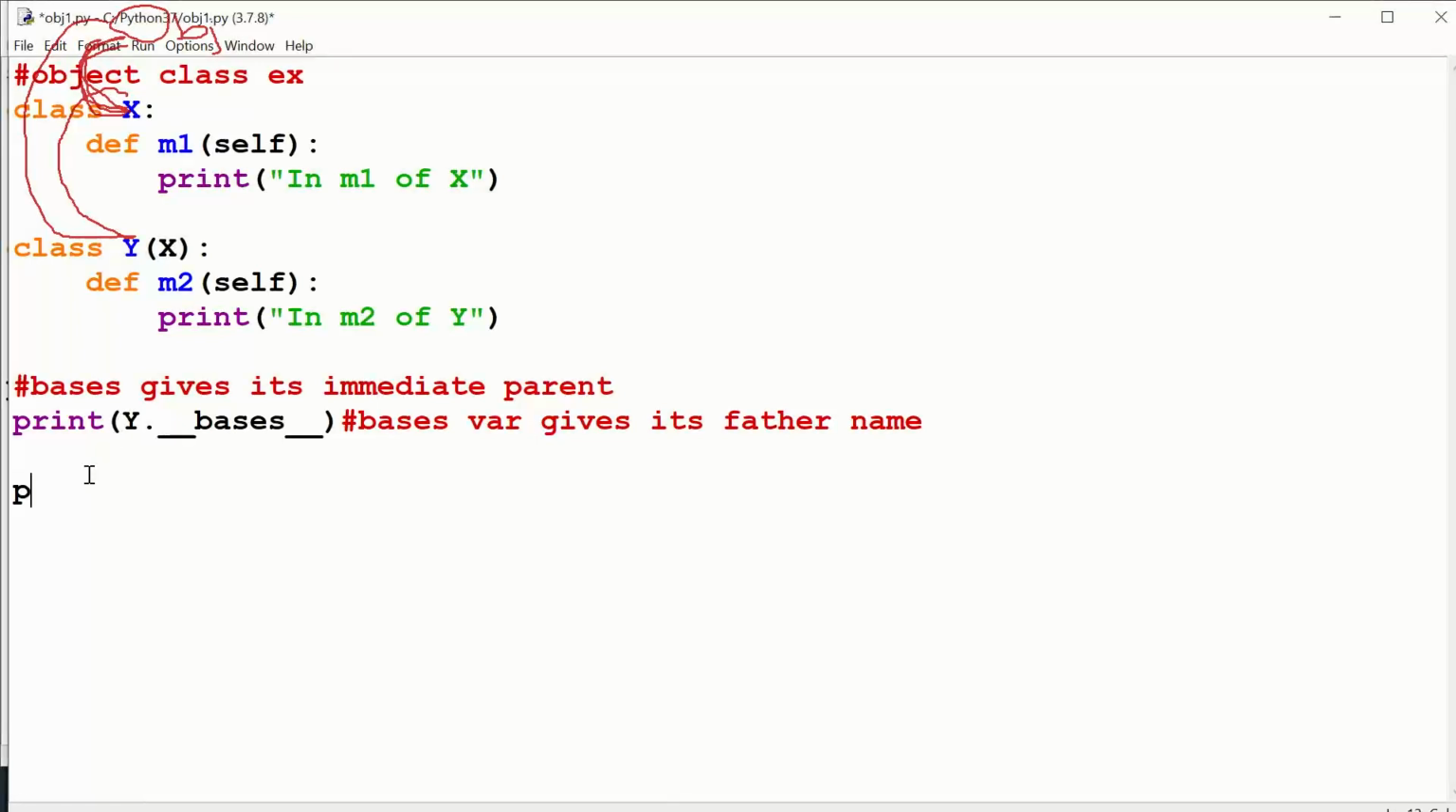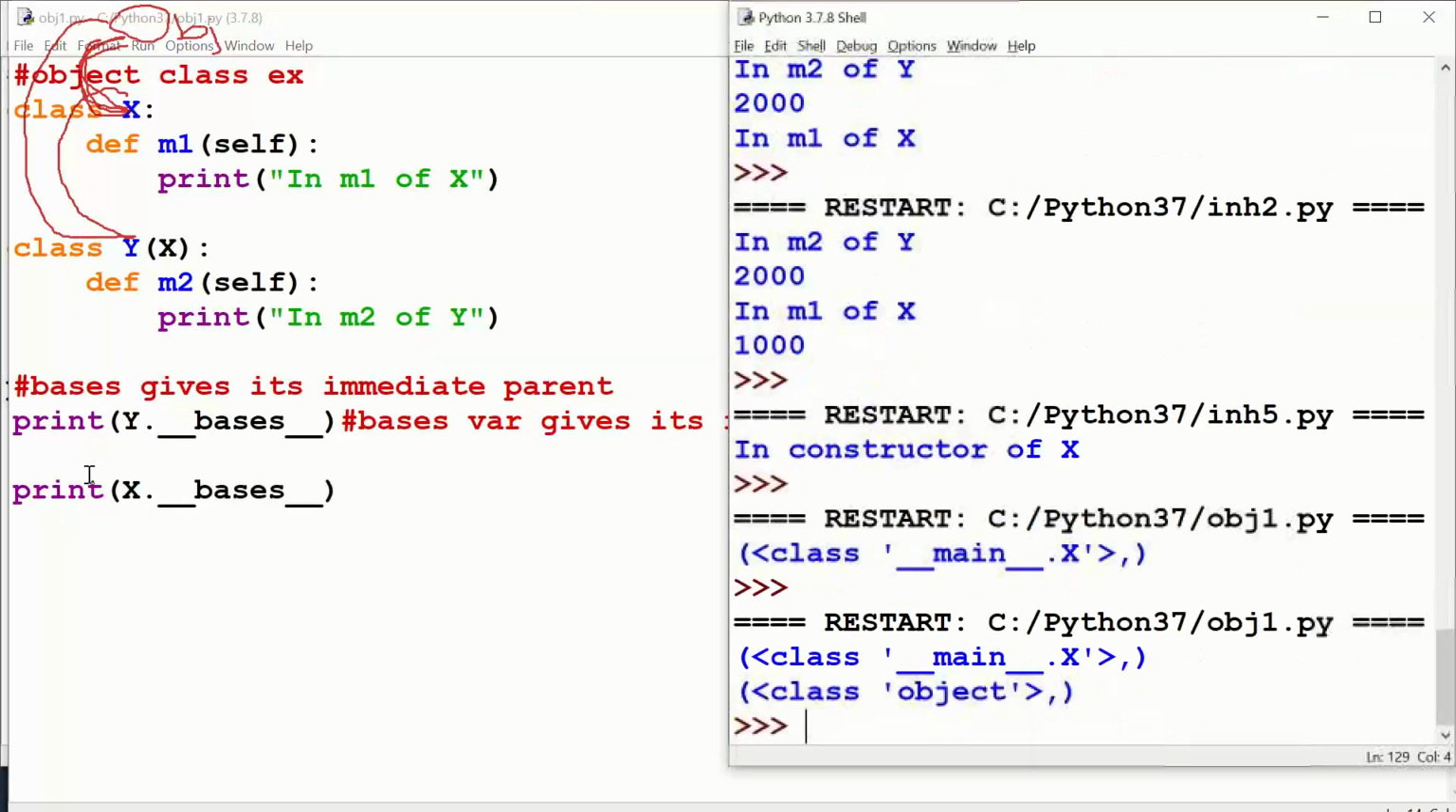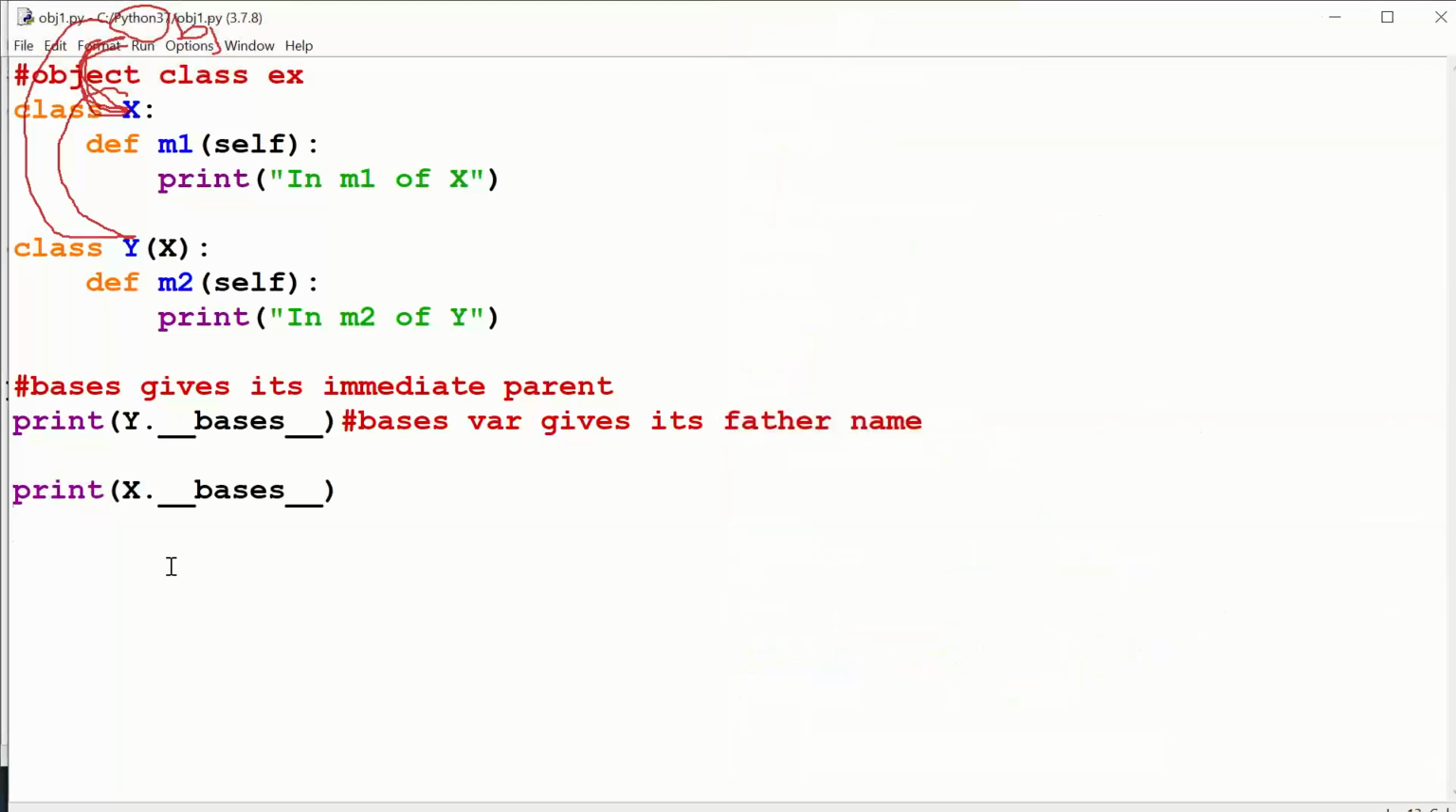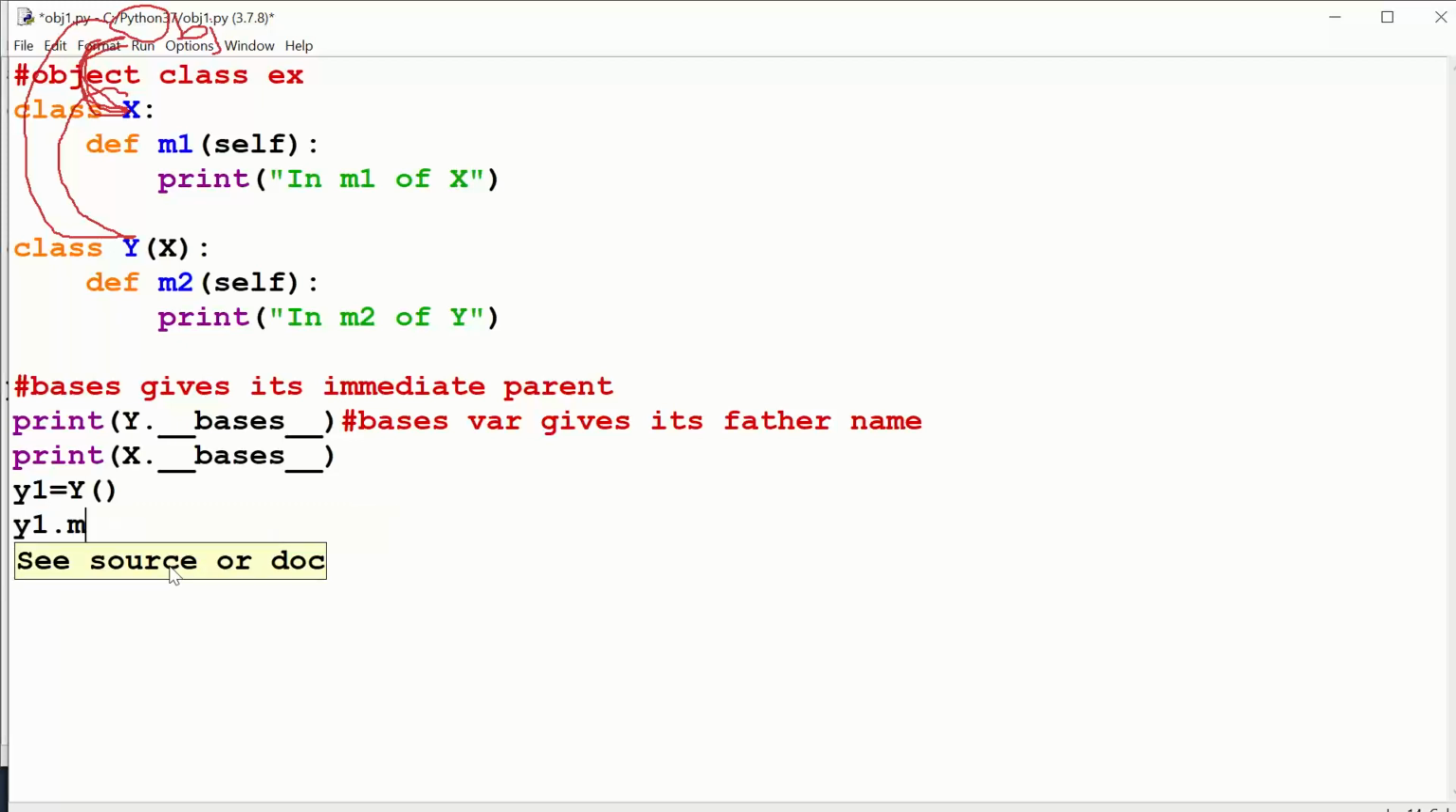Now you see, let me give print X dot underscore underscore bases underscore underscore, Ctrl+S. You can check that the X class's father, its parent, is the object class. Am I right or wrong? So basically bases helps you in finding out the parent, your next immediate parent. Now you see I'm creating a Y class object. y1 dot m2 works very well, y1 dot m1 also works very well. This is what you have understood.